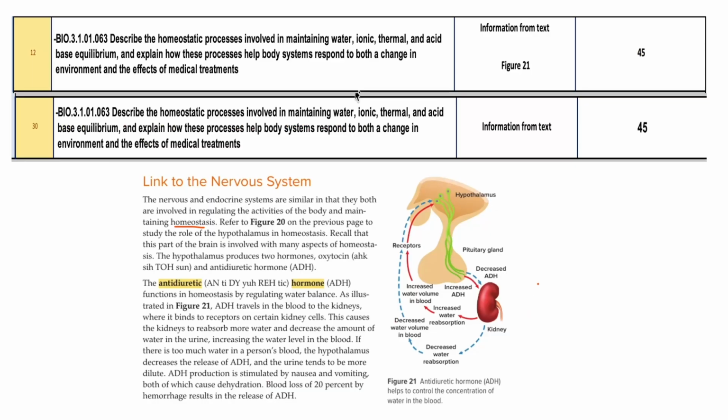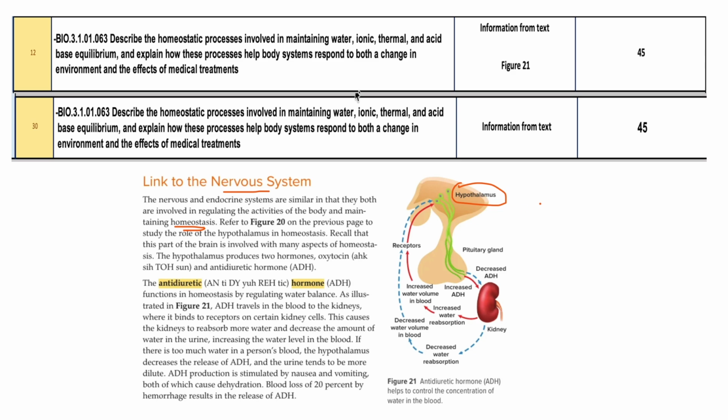We are on the last page of the EOT and the lesson. Questions number 12 and 30 are from page number 45. The first question might be a figure, asking you to write whether it is an increased ADH or decreased ADH. So we'll see how the hormones or the homeostasis is relating to the nervous system. So you know that the hypothalamus is the part that is controlling the homeostasis in the body.